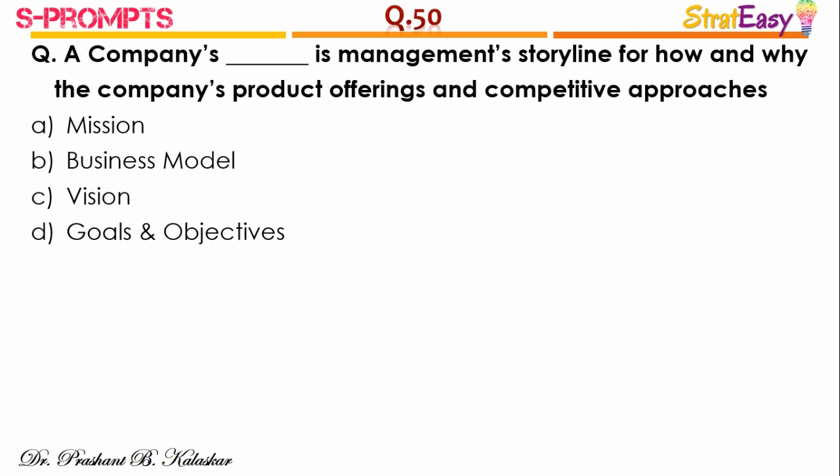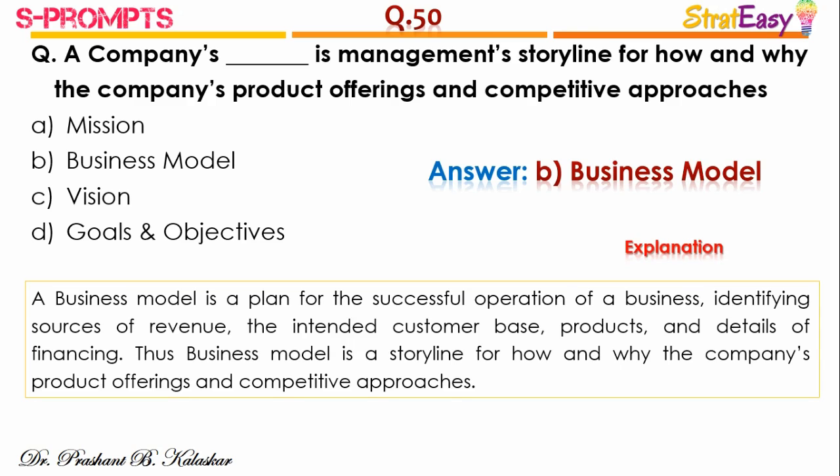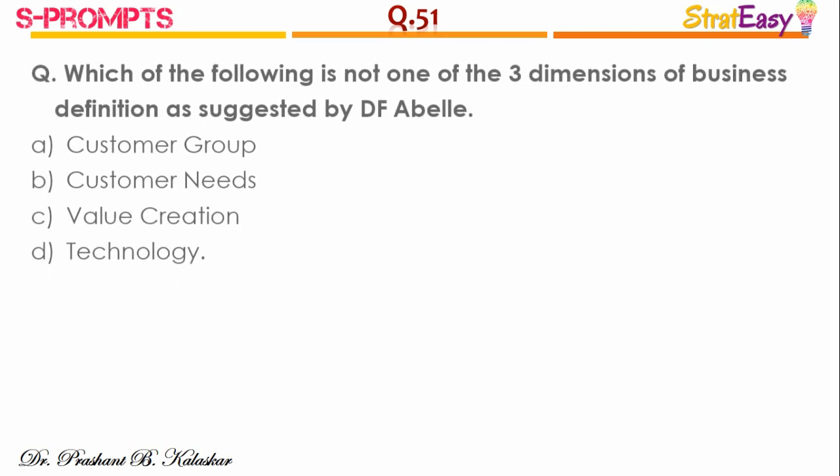Question number 50. A company's dash is management's storyline for how and why the company's product offering and competitive approaches. The right answer is option B, business model. A business model is a plan for the successful operation of a business, identifying sources of revenue, the intended customer base, products and details of finances. Thus, business model is a storyline for how and why the company's product offerings and competitive approaches. Let's move on to question number 51.